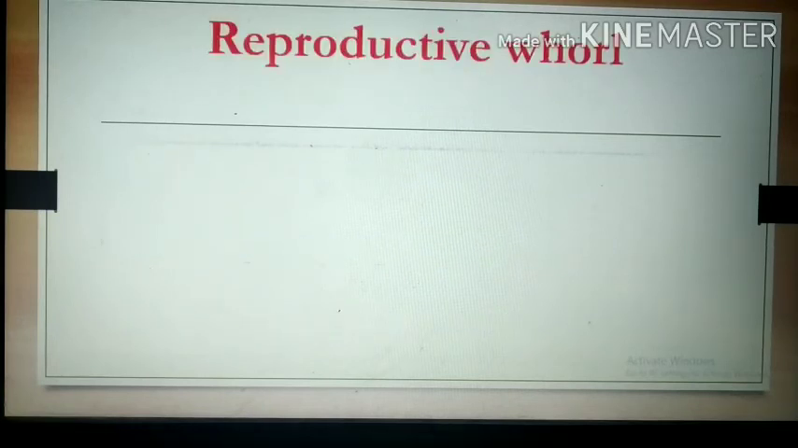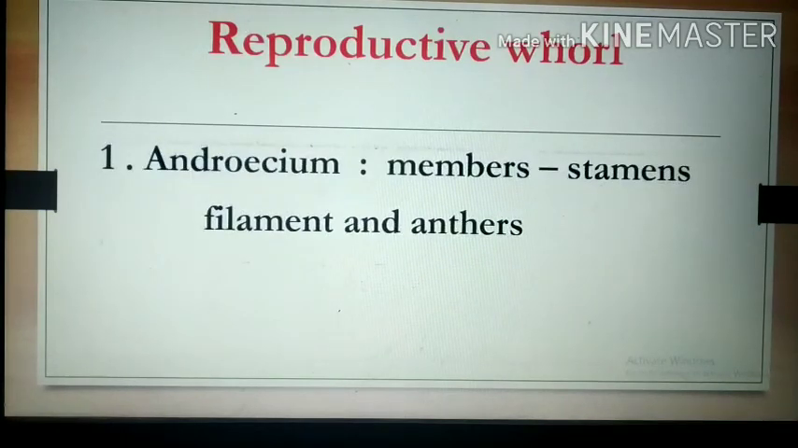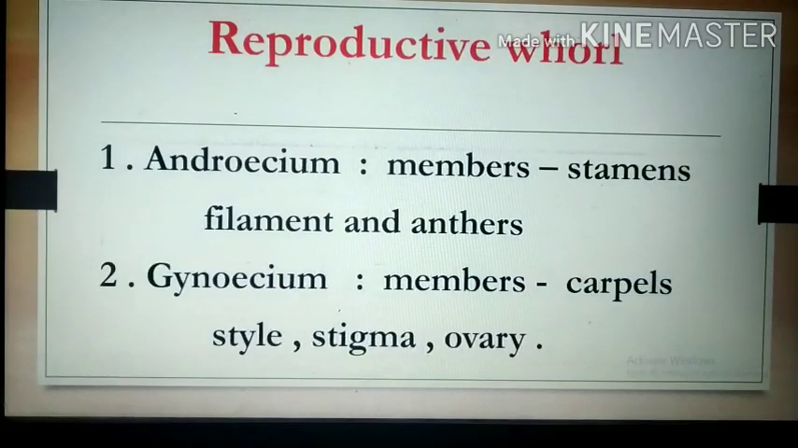Then see, the reproductive whorls which are present in the plant, that is androecium and gynoecium. The members of the androecium are called stamens, and the stamen bears the filament and anther. The elongated portion is called the filament, and at the tip of the filament the sac-like structure is present, that is called the anther.